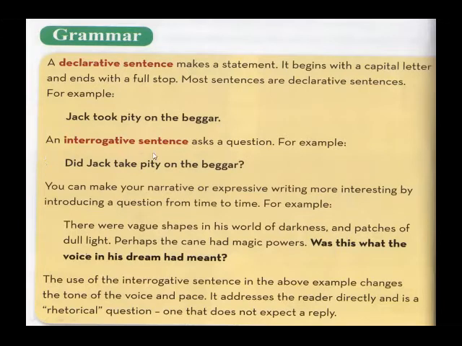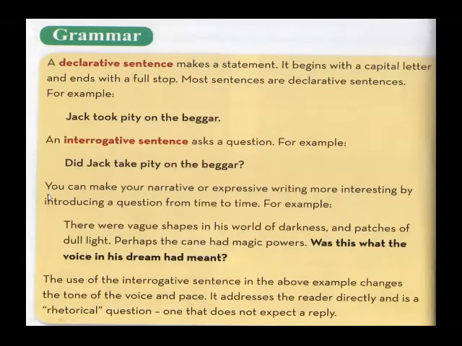Now an interrogative sentence asks a question. For example, did Jack take pity on the beggar? Now the same sentence, Jack took pity on the beggar, is changed into an interrogative sentence. And what is an interrogative sentence? An interrogative sentence asks a question in it. There is a question in an interrogative sentence.